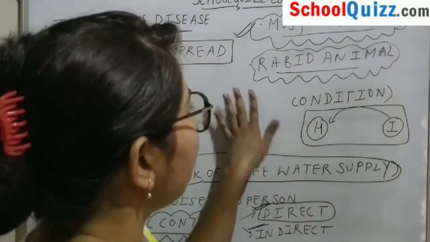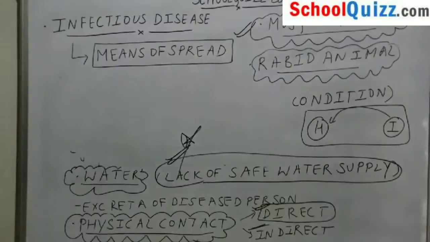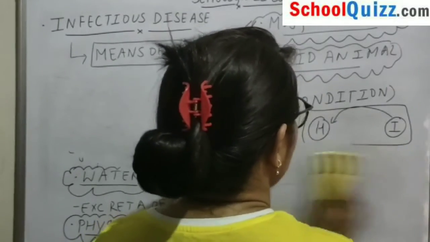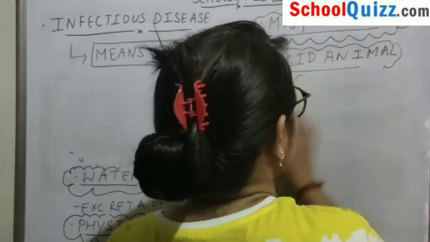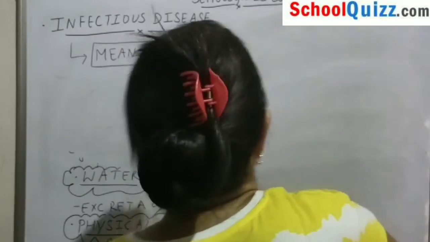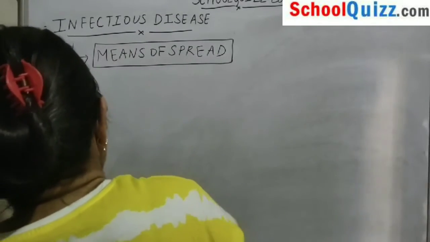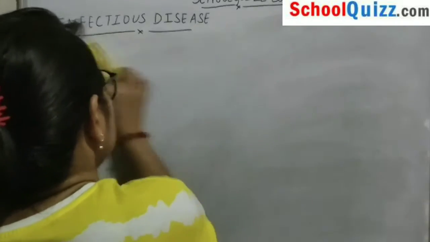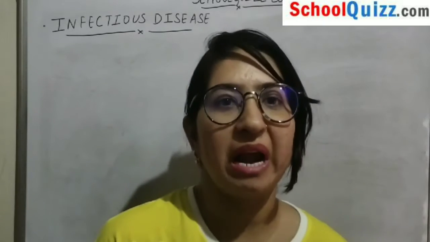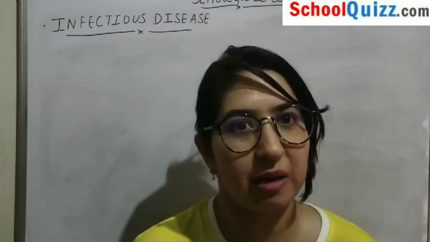Last comes rabid animals. Suppose a dog is there who is having rabies, or we say a dog which is a bit crazy or doing some abnormal activities. If a person gets bitten by that particular dog, there are chances that the person will get rabies in that way. Okay, so this is the way in which all these diseases can be spread from person to person.